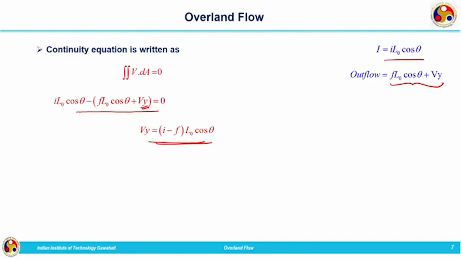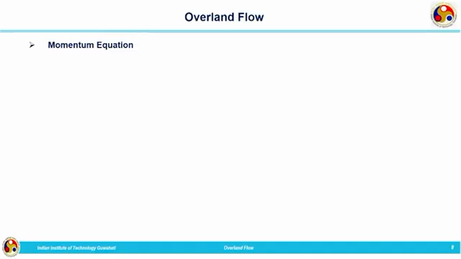How do we represent that? We will be representing discharge per unit width as Q naught. Q naught is equal to I minus F L naught cos theta. Discharge Q naught we have obtained, and on the right hand side we have I minus F L naught cos theta. So, for solving this we need one more equation that will come from our momentum equation.